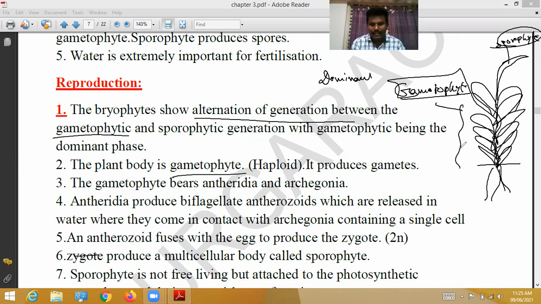The plant body is the gametophyte. It is haploid and produces gametes, so those gametes are haploid. The gametophyte bears antheridia and archegonia.